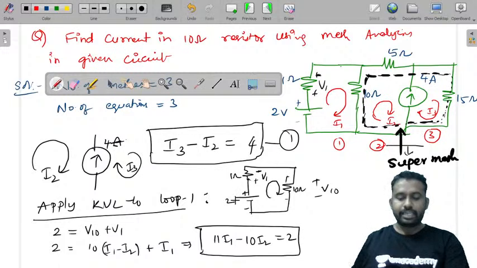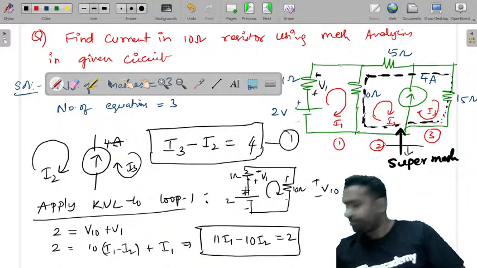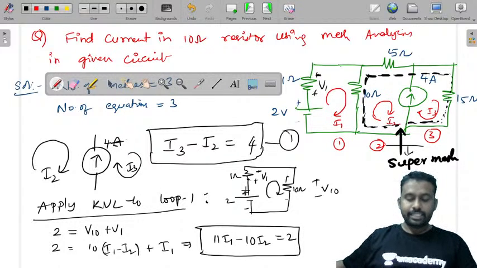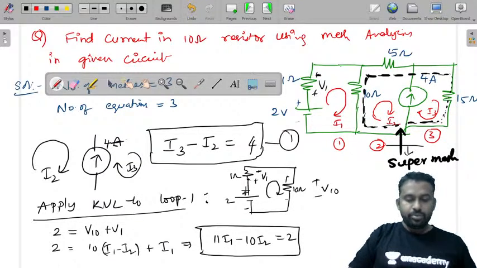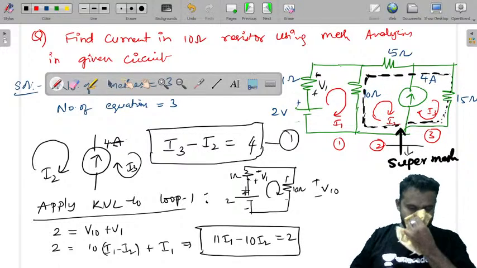Hope you are able to understand this. 11 I1 minus 10 I2 is equal to 2. This is one equation. Hope you are able to understand this. We have done the same in the previous class.